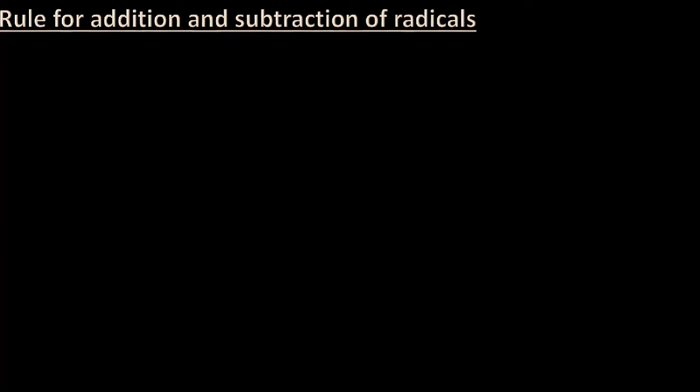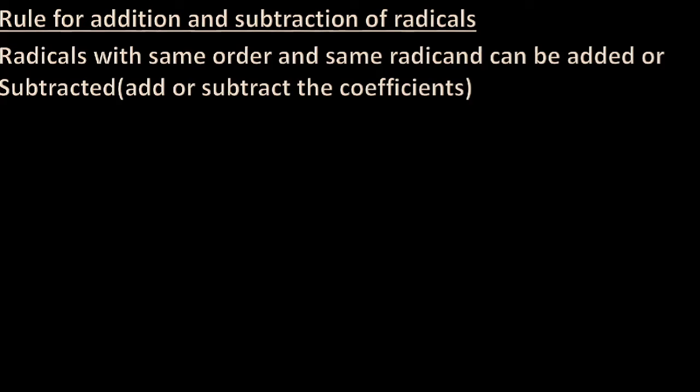Let us see what is the rule for addition and subtraction of radicals. The numbers which come under the radical sign are the radicand. Radicals with same order and same radicand can be added or subtracted. To add or subtract the radicals, they should have same order and same radicand. And while adding or subtracting, you have to add or subtract the coefficients.